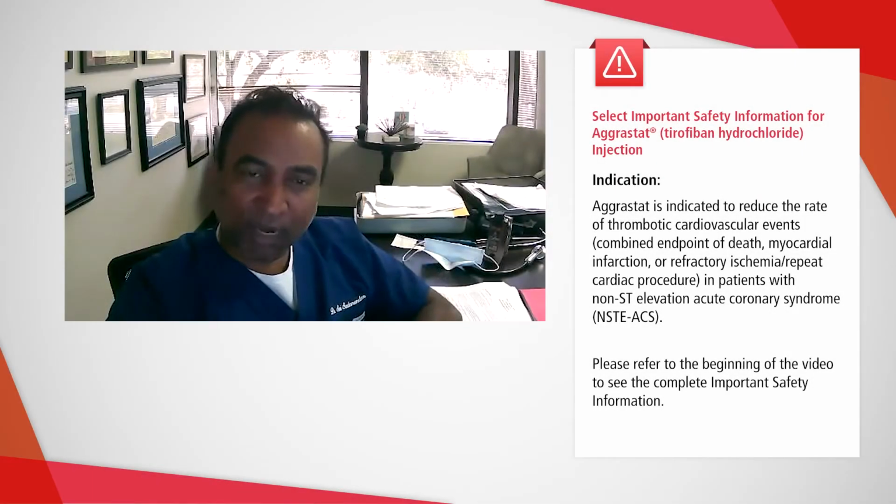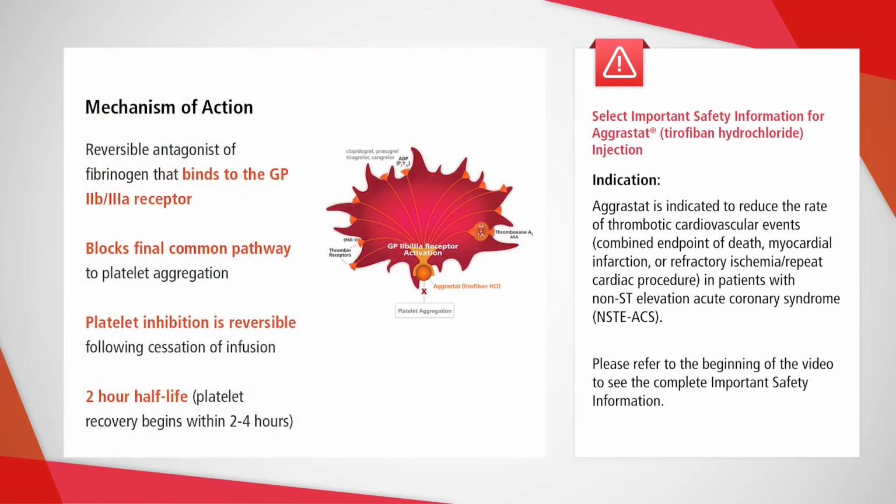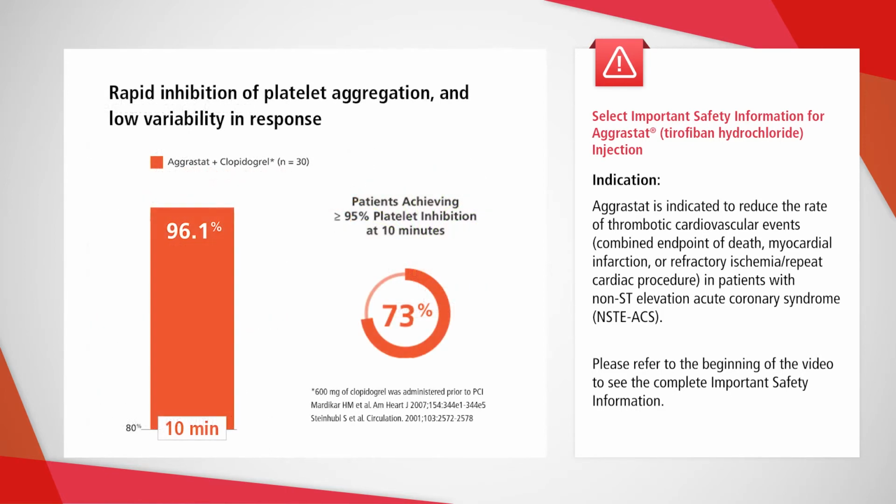Before we discuss our strategy, as a refresher, Aggrastat or tirofiban hydrochloride is a reversible antagonist of fibrinogen that binds to the glycoprotein 2B3 receptor, where it blocks the final common pathway to platelet aggregation inhibition. It has a 2-hour half-life, and platelets return to normal function in about 4 to 8 hours after you stop infusing the medication. Aggrastat provides a very potent and rapid platelet inhibition and has a very consistent response across patient population.